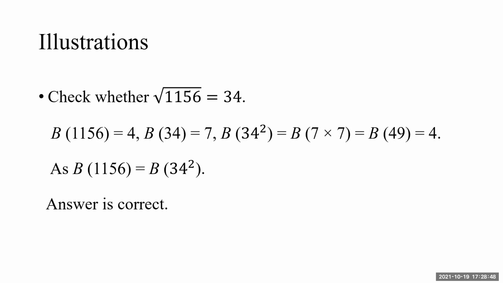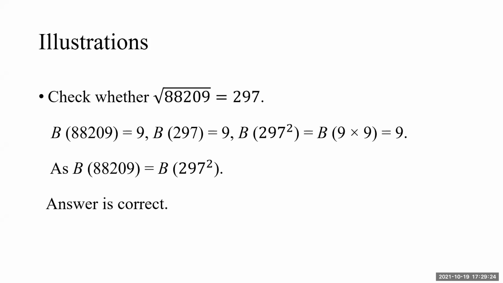49. 49 gives me answer 4 for Bijanka of 34 square. Then Bijanka of 1156 is Bijanka of 34 square. No remainder is given, so it is a perfect square number, as we know, ending in 6. There are many tests. With the help of Bijanka, you can decide whether a given number is a perfect square or not. We will be dealing with it sometime later on. And the answer is correct. The left hand side has equal Bijanka as the right hand side. Test for this.